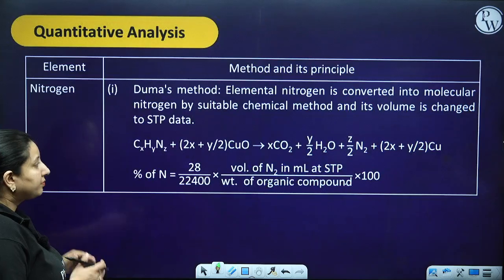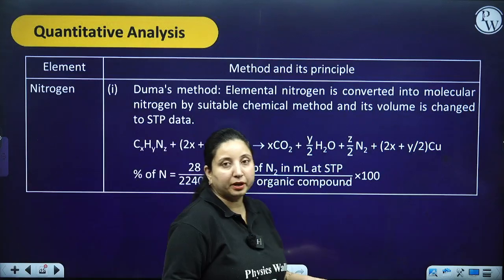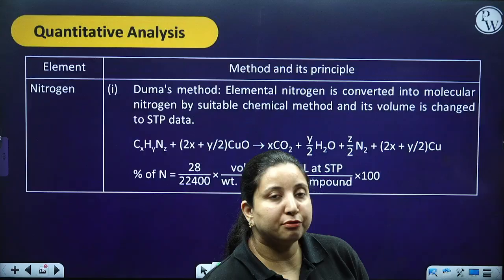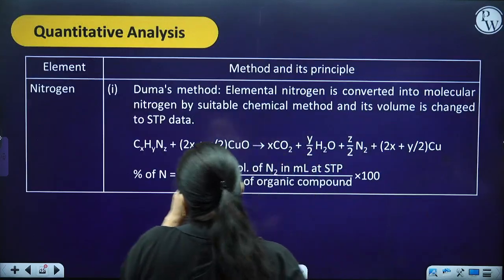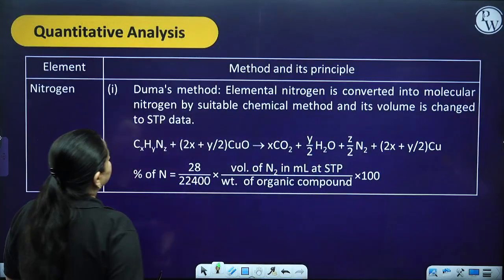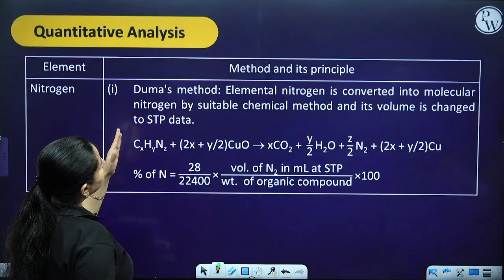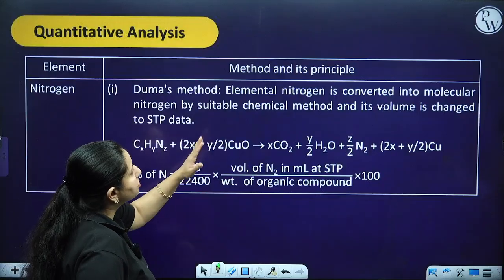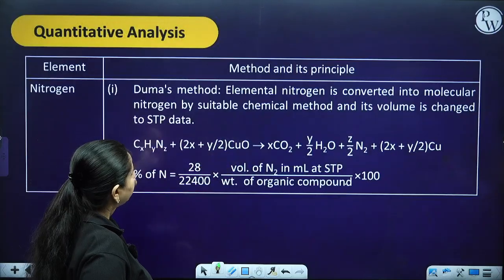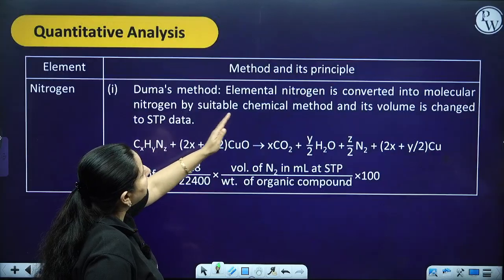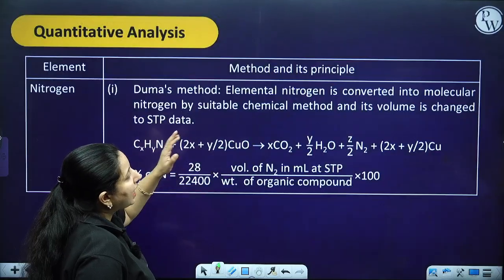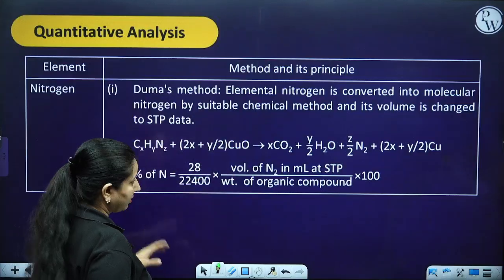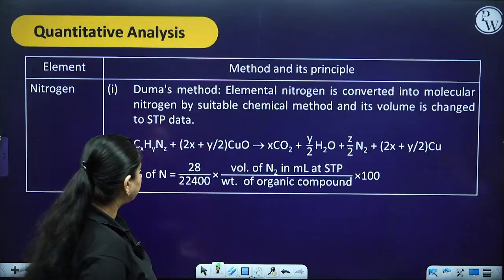Next. This is the most important part, that is the nitrogen, about which I am saying again and again that we get a question from here. That is nitrogen quantitative analysis. So the first method is the Dumas method. In this, elemental nitrogen is converted into molecular nitrogen by a suitable chemical method, and its volume is changed to STP data, meaning standard temperature and pressure data.